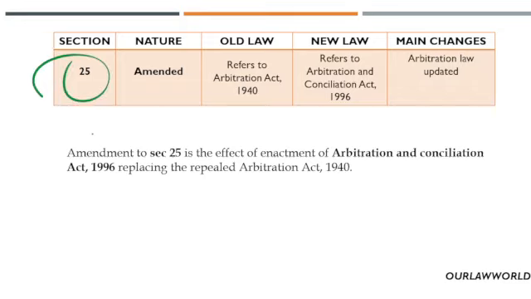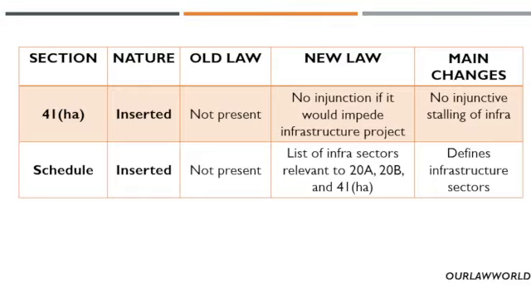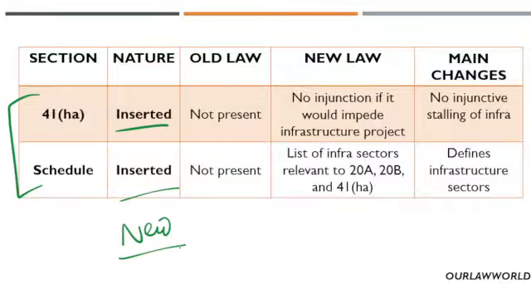Under section 25, it now refers to the Arbitration and Conciliation Act 1996 after the 2018 amendment, but before it was referring to the Arbitration Act of 1940. So this has been amended. These are the last amendments under the 2018 Act. These both are being inserted, that means they are newly added after 2018.